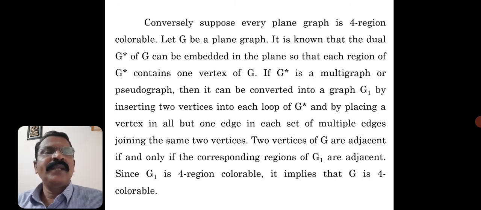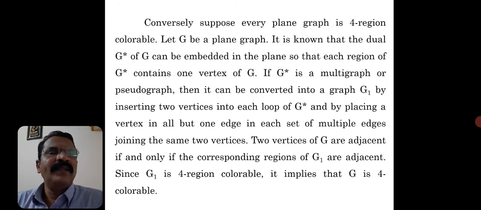Then it can be converted into a graph G1 by inserting two vertices into each loop of G star. If there are loops, what you have to do? Insert one vertex between such loops, and by replacing a vertex in all but one edge in each set of multiple edges. Instead of multiple edges, you have to consider only one set of edges joining the same two vertices. So two vertices of G are adjacent if and only if the corresponding regions of G1 are adjacent. You can take one example and understand yourself.